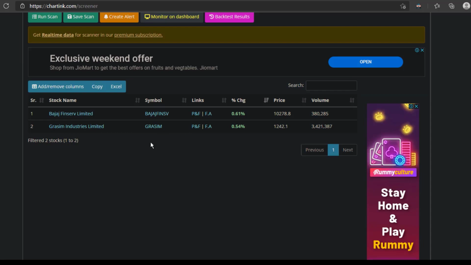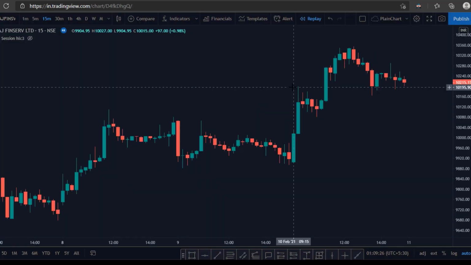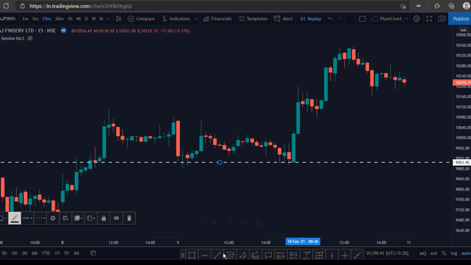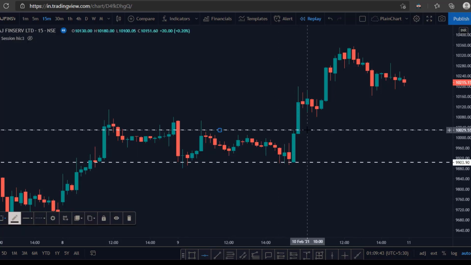Okay, so these are the results: Bajaj Finserv and Grasim Industries. Let's go back to our technical chart and see how these stocks can be taken for intraday trading. When we come to the day's first candlestick, let us see the opening level. This is the opening level and it has not breached the low. So this suits our intraday trading. So let's mark the low and high of the first 15 minutes candle.